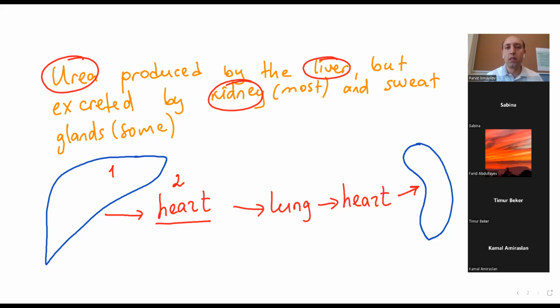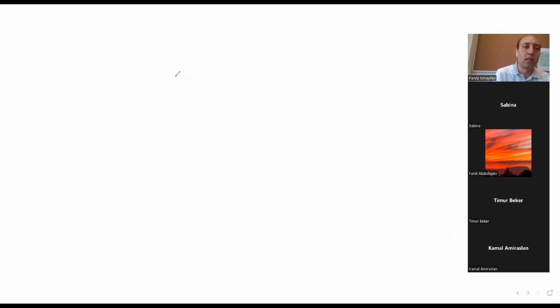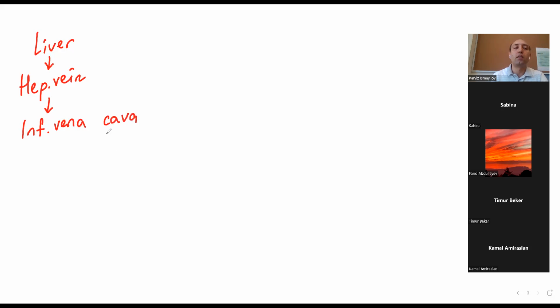Okay. So I'm writing with the detail. Look, guys, the liver we have. After leaving the liver, blood leaves as hepatic vein, just hepatic vein. Not hepatic portal vein, okay? Hepatic portal vein is coming. Hepatic vein. From hepatic vein, it goes to the inferior vena cava. From inferior vena cava, blood arrives to the heart, to the right atrium.